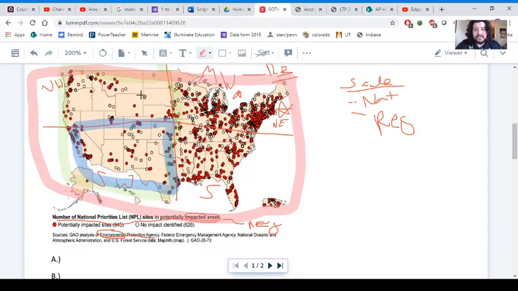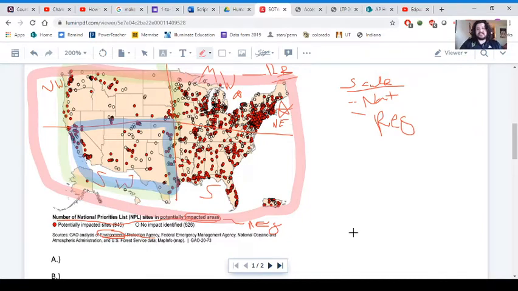We may make other conclusions too, where we might say, well, if we just look at the Western United States, these environmental impacts, they don't look that bad. Yes, we have a lot of impacted or potentially impacted sites, but we also have a lot of these no impact identified sites. There's not as much going on there. The U.S. is fine. There's nothing at issue with the environmental impacts. If we look at the Eastern United States, we have a very different picture. We see lots and lots of potentially impacted areas. And again, that just depends on the scale that we're using.